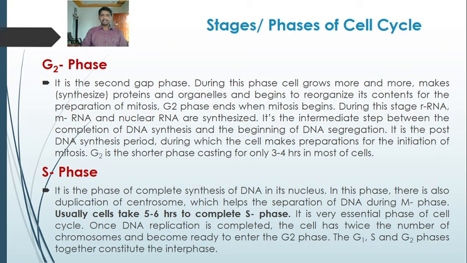It is the intermediate step between the completion of DNA synthesis and the beginning of DNA segregation. It is the post-DNA synthesis period during which the cell makes preparations for the initiation of mitosis. G2 phase is the shorter phase, taking 3 to 4 hours in most of the cells.